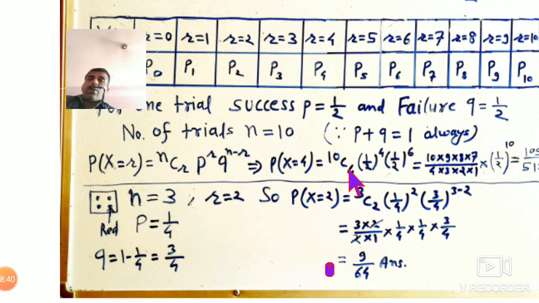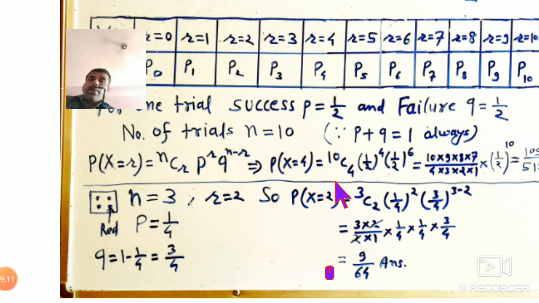Combination, taking 4 from 10. You know how to find this combination: in the numerator you multiply 4 numbers in decreasing order, 10 multiply 9 multiply 8 multiply 7, and in the denominator, 4 multiply 3 multiply 2 multiply 1.